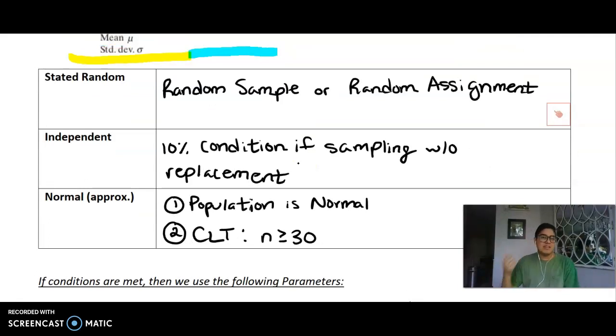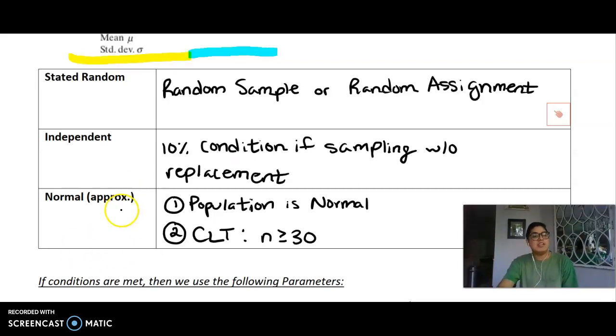Now, like I said, the conditions are not going to change much for us. I need them to be stated random, and this could be through a random sample or random assignment. You'll notice that we haven't done too much with experiments. That's going to come more in handy when we start dealing with inference procedures. For now, we're really going to focus on random samples. Next, we want to verify that there's independence within the sample, and we'll do that by checking the 10% condition if we're sampling without replacement.